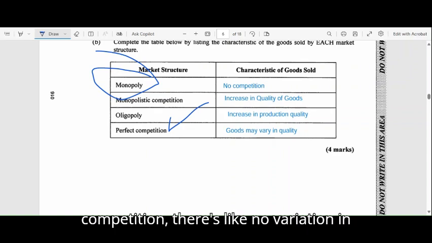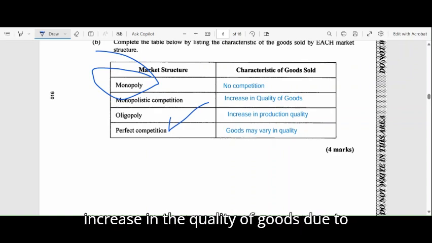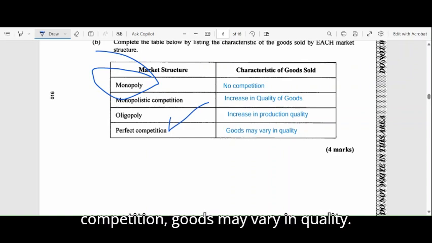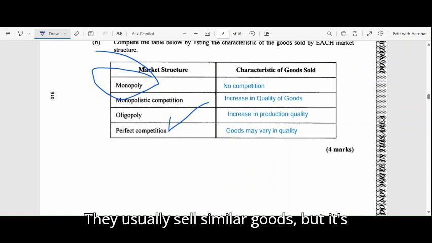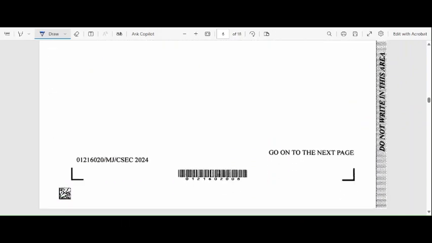And if you look at monopolistic competition, there is competition with variation in its incentive, right? So there is an increase in the quality of goods due to competition, and even lowering the prices would be enacted in the situation. You have perfect competition, where goods may vary in quality. They usually sell similar goods, but it's usually not exactly the same.